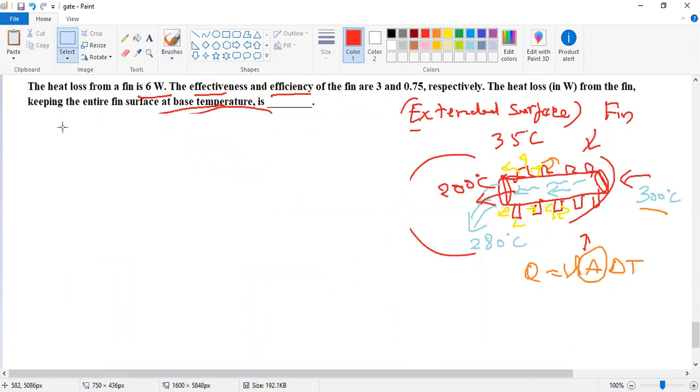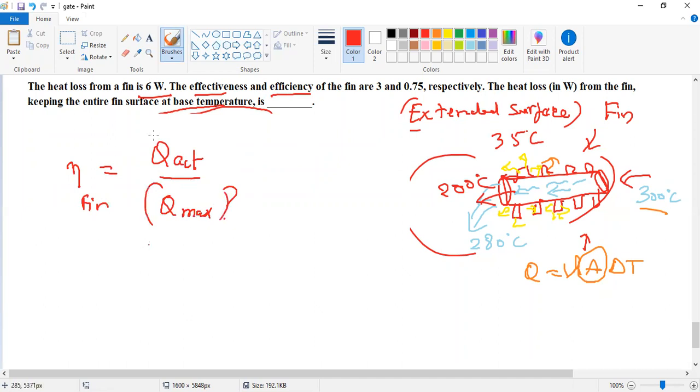The efficiency of the fin is the actual Q divided by Q max. We do not need to use the effectiveness value, it is just given.